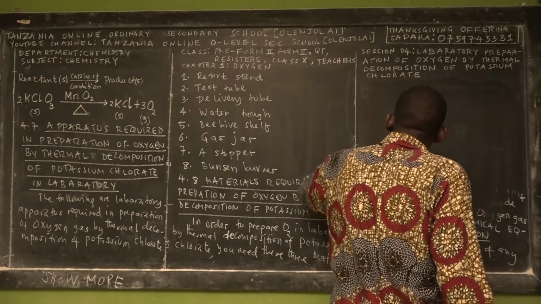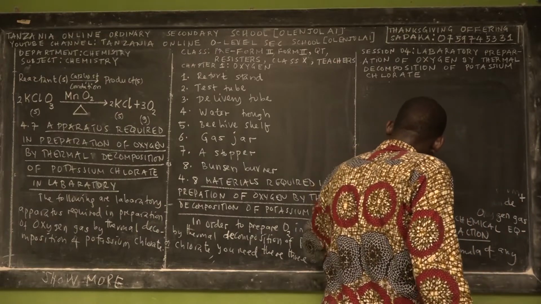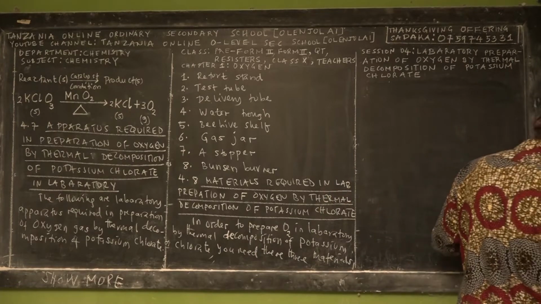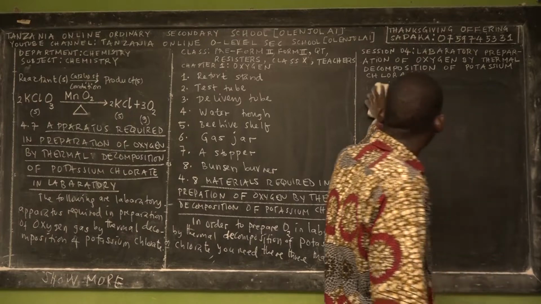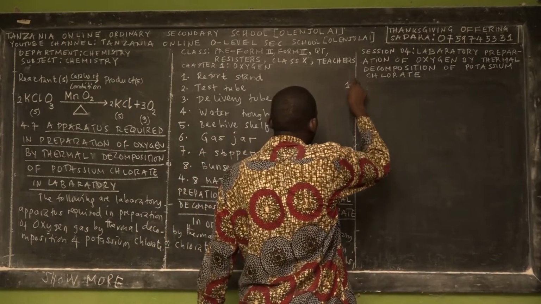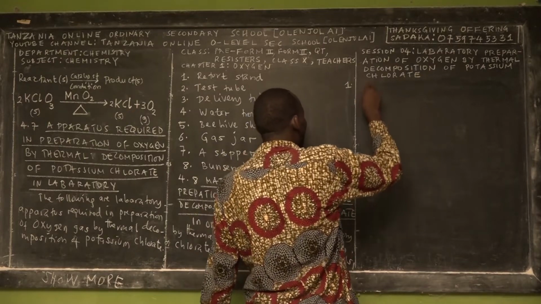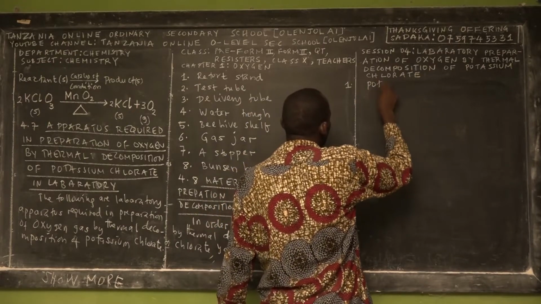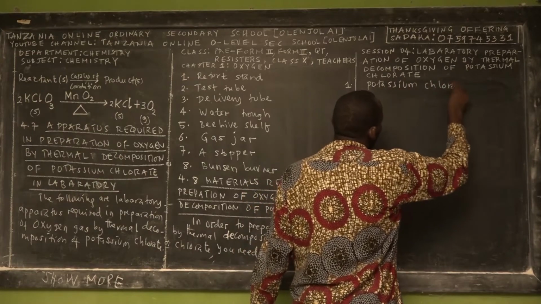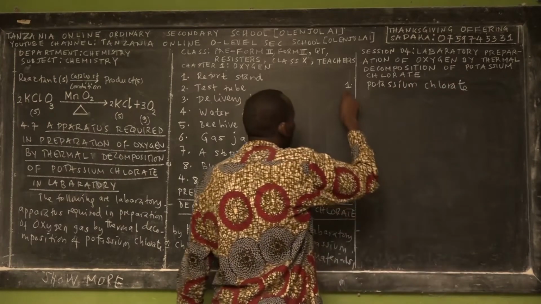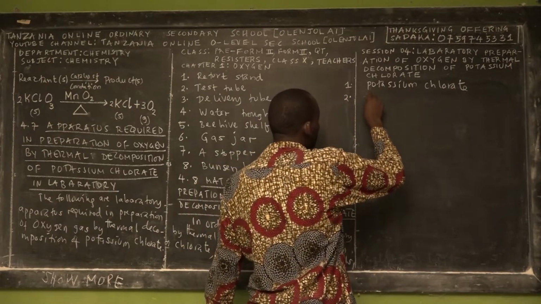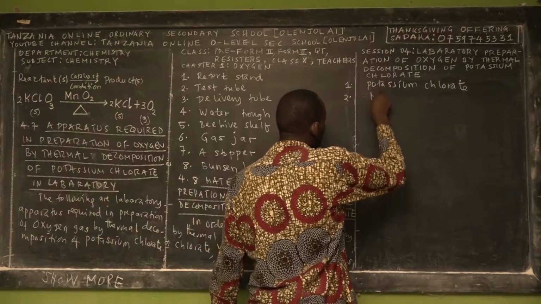Because the function of the water trough is to store water used in the experiment. So you need only 3 materials. The first one is a reactant, which is potassium chlorate. The second one is the catalyst, which is called what?